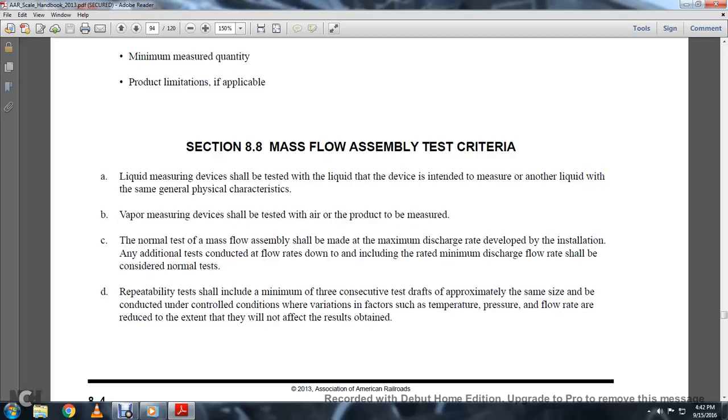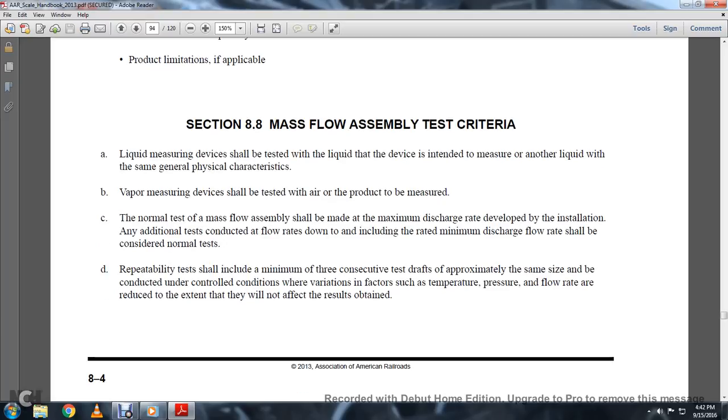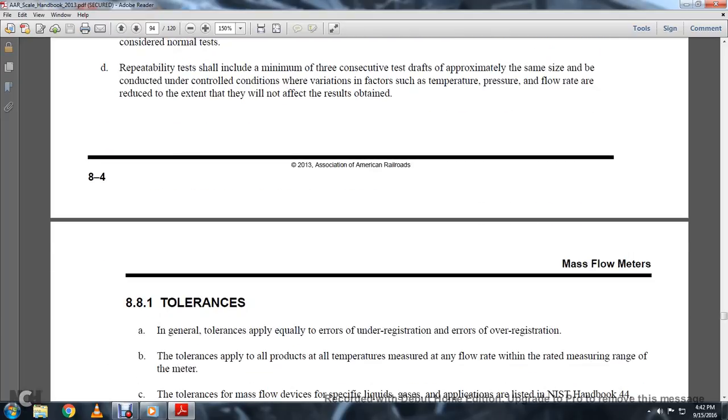Variation factors such as temperature, pressure, and flow rate shall be reduced to the extent that they will not affect the results obtained.